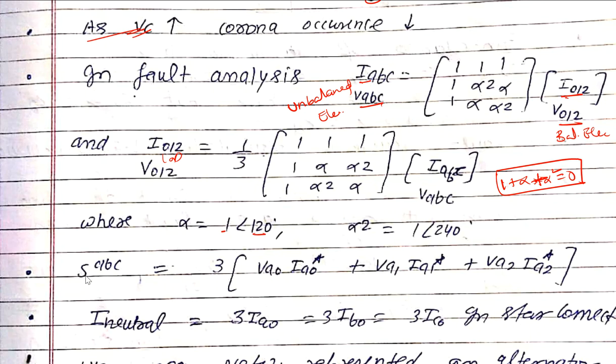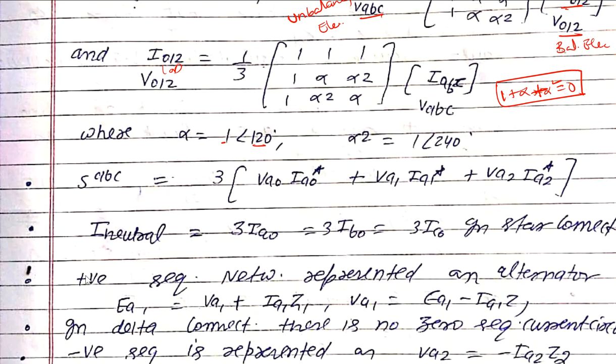Now the apparent power of SABC in three phases is equal to 3 into VA0, means zero sequence voltage, into zero sequence current with the conjugate sign here, positive sequence voltage into positive sequence current with conjugate, and the negative sequence voltage with negative sequence current.